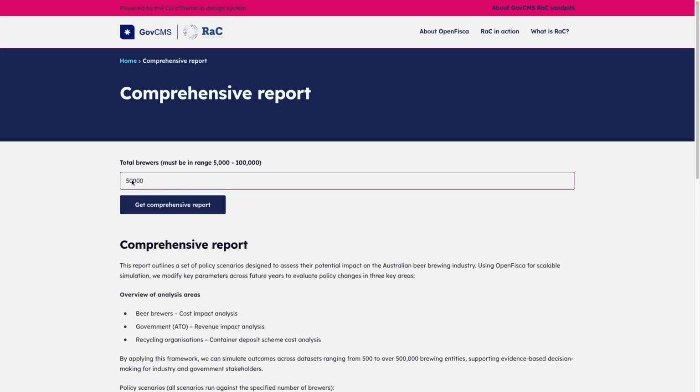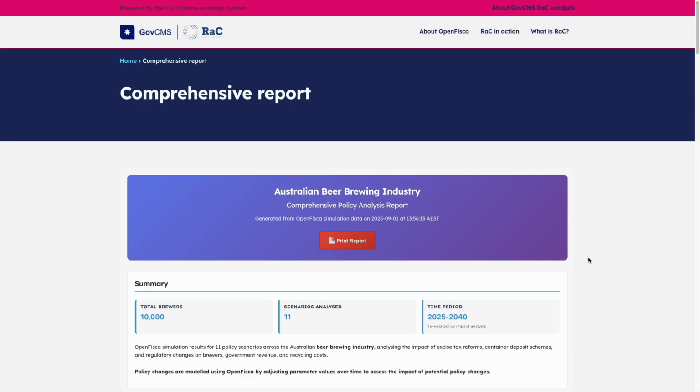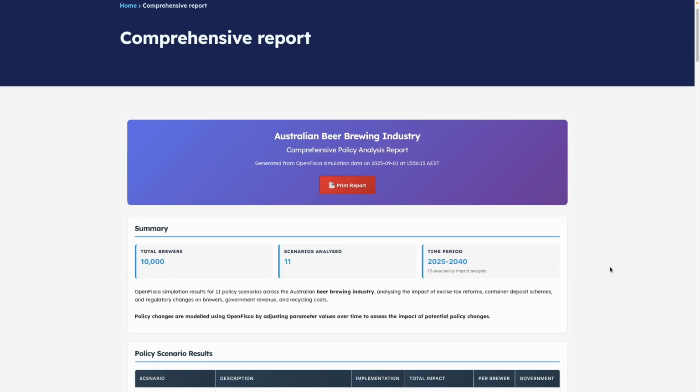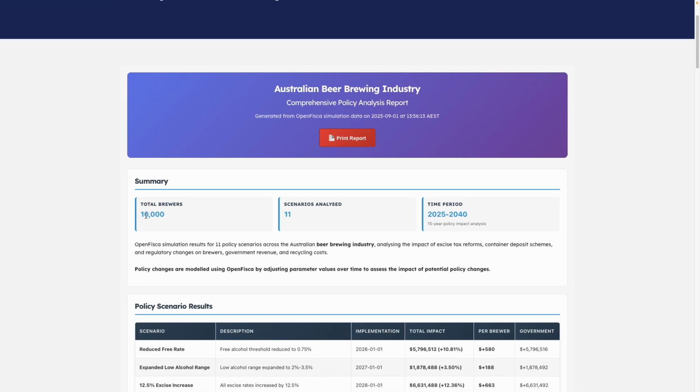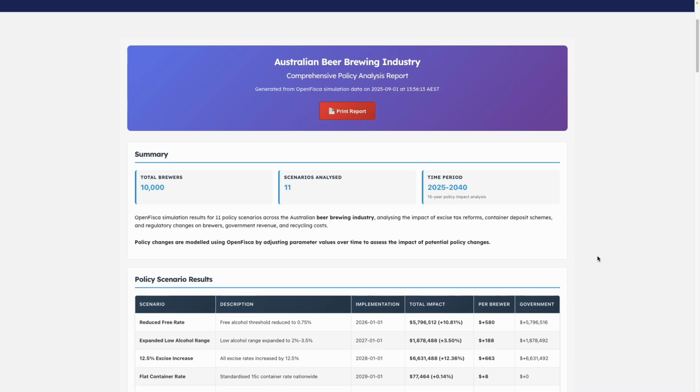So to run this report, you simply select how many brewers you're going to have. So let's say we've got 10,000, and then you click on the Get Comprehensive Report. That automatically does the simulations in OpenFisca, and then we have the report here. You've got a print version, but you can also scroll through. This is just summarizing 10,000 brewers, 11 scenarios, and the time period.